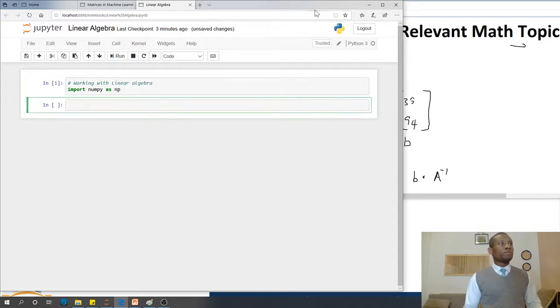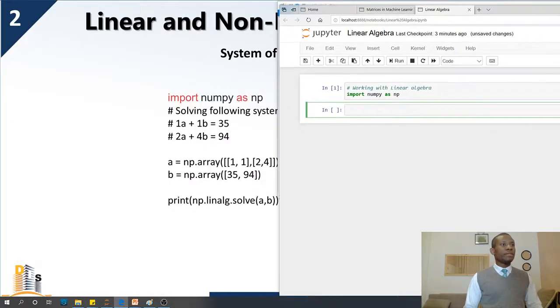All right, so I'm going to then go ahead to solve this equation. So the first thing we need to do is to represent this equation in a matrix form. So I'm going to say A is equal to np.array. Already you know how to do this. So have 1, 1, and the second row is going to be 2, 4, okay?